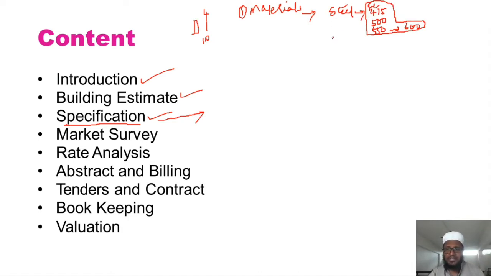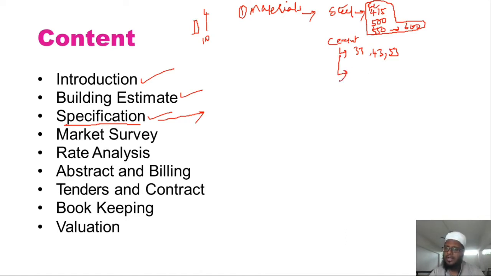Once you complete the steel, we move to cement. We know how many types of cement we have; this also we have studied in building materials and construction. We have different grades of cement: 33 grade, 43 grade, 53 grade. Which grade of cement we'll be using in this particular project, that we have to clear.